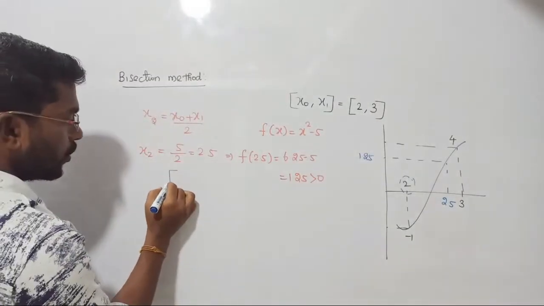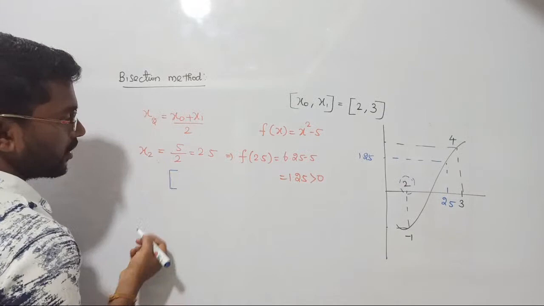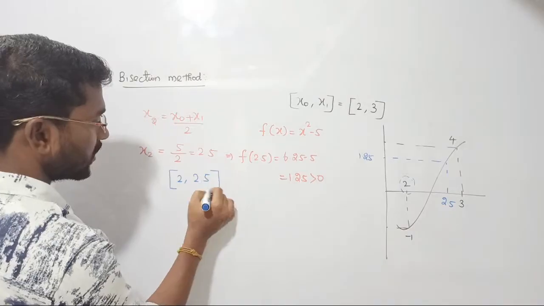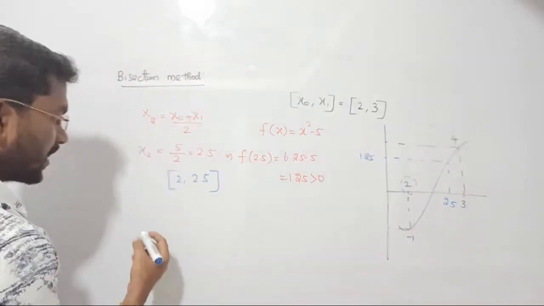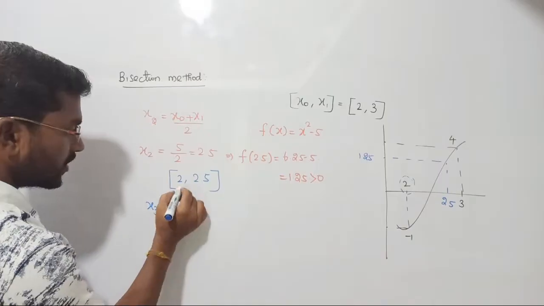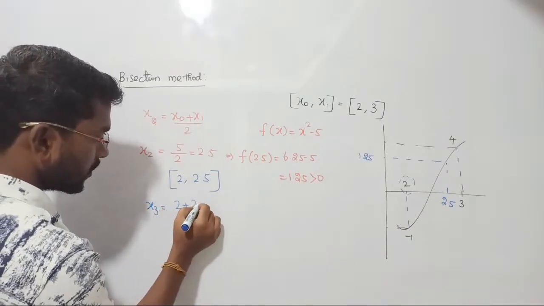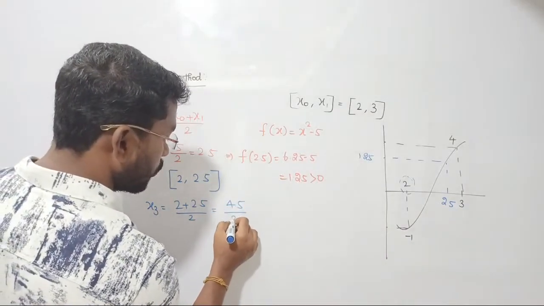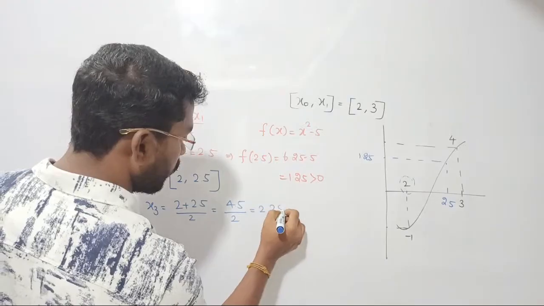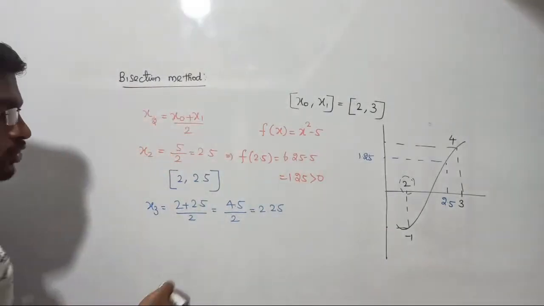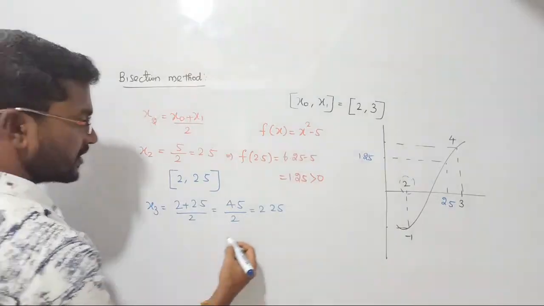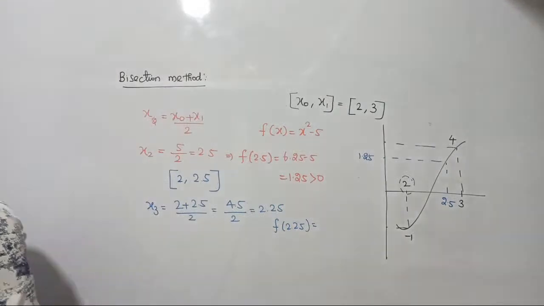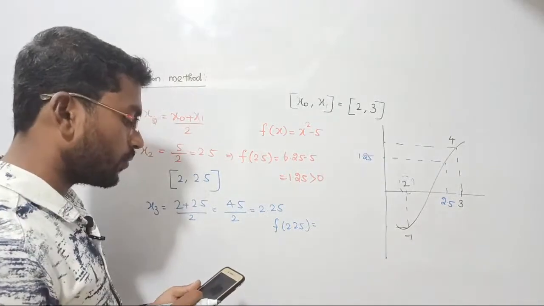Our new roots are 2 and 2.5. So here our new roots are going to be x2, that is 2.5, as well as 2 comma 2.5. That's all. Clear? Let's continue. Again, find the average value of these two. That is 2 plus 2.5, 4.5, upon 2 is going to be 2.25. I think I am correct. If it is 2.25, then let me substitute here, such that f of 2.25. Guys, please, I have to use the calculator. Wait 1 second. Let me open the calculator.